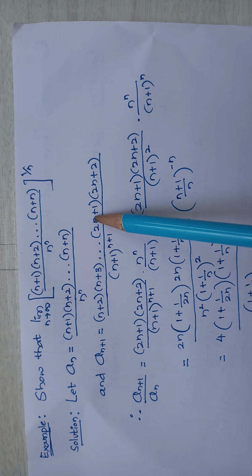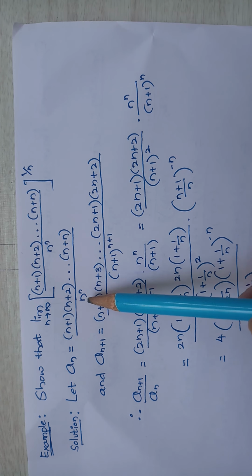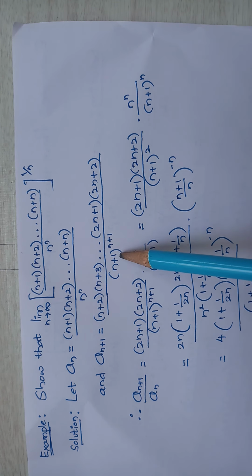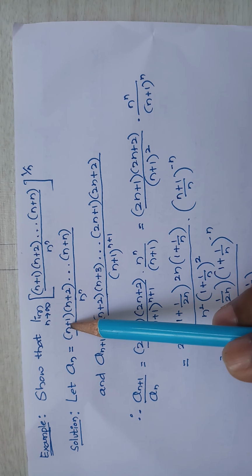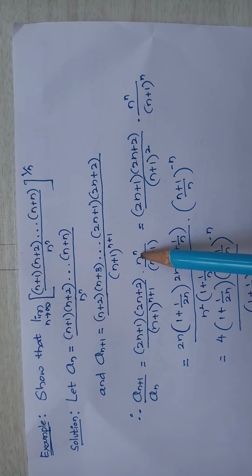vanishes, remains what here? 2n plus 1 divided by 2n plus 1 into 2n plus 2. So this whole divided by n plus 1 to the power n plus 1. Here the term remains what? n to the power n and n plus 1. So that is n to the power n divided by n plus 1.